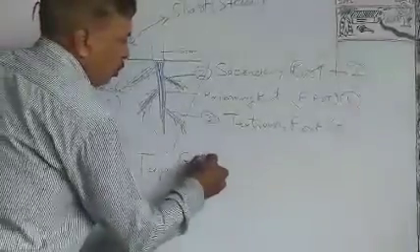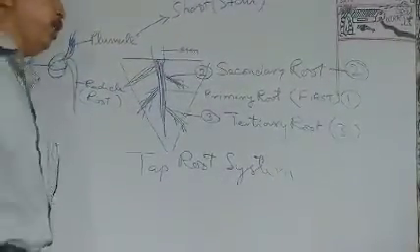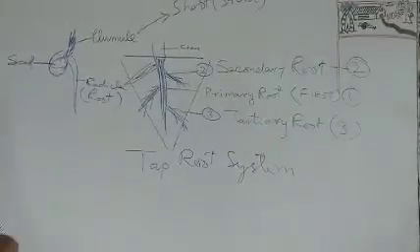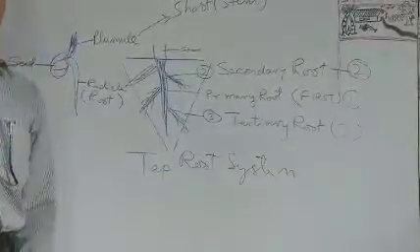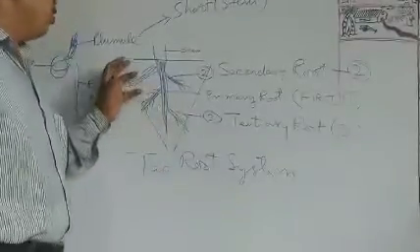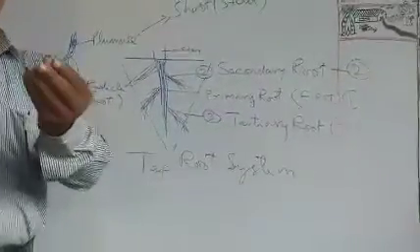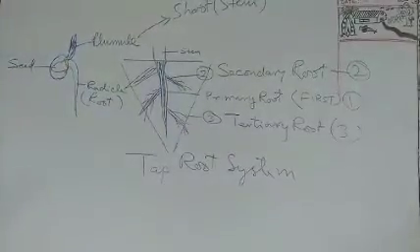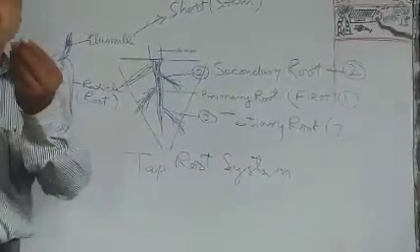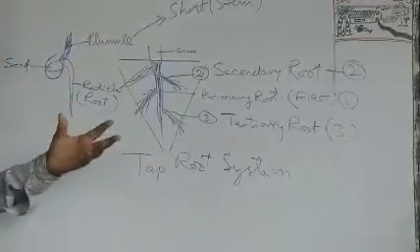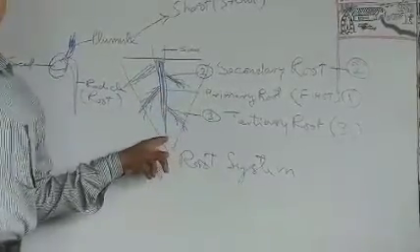Tap root system. And this is the basic feature of all dicotyledonous plants. You have a question about dicotyledonous and monocotyledonous. That I will come to later in another video, when I will talk about the seeds. This is a feature of seeds, right? So these are some examples of dicotyledonous plants: all the pulses, say pea plant, Cajanus cajan, the common Indian name arhar, or the cowpea, then beans, all pulses. Mango, you see, is dicotyledonous. So they have this kind of root system, right?